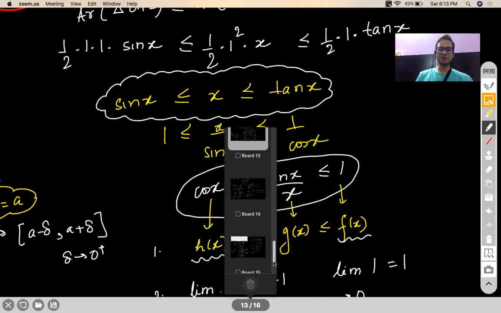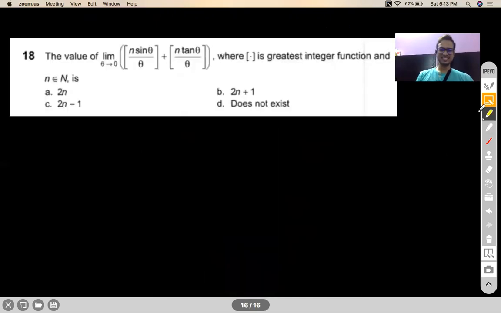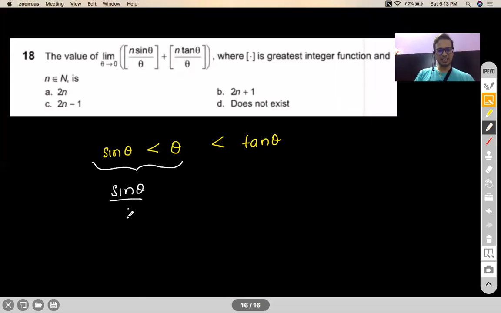When theta is tending to 0, sin theta will be slightly less than theta and theta will be slightly less than tan theta. So can I say sin theta by theta will be slightly less than 1? And from this expression, tan theta by theta would be slightly greater than 1?